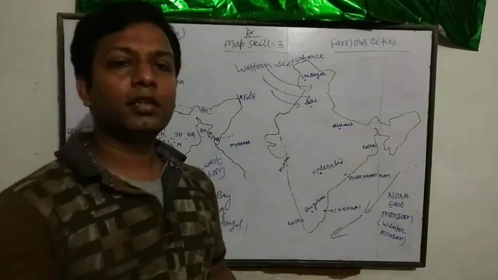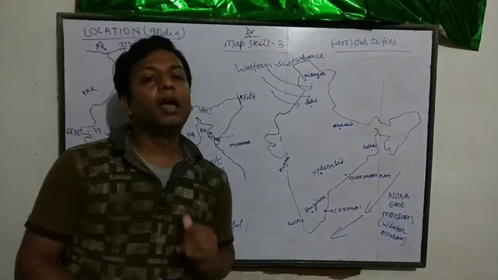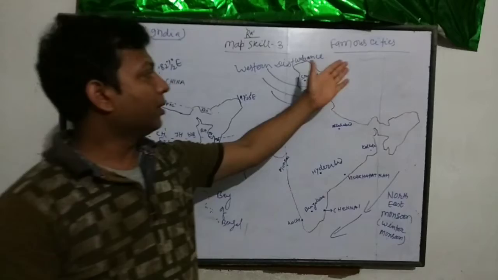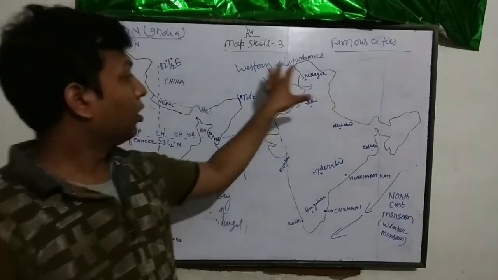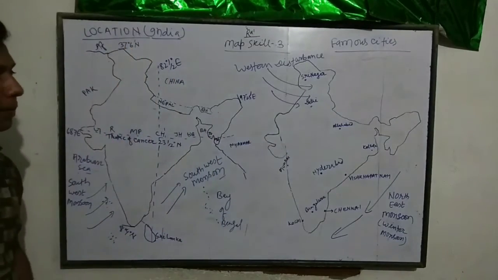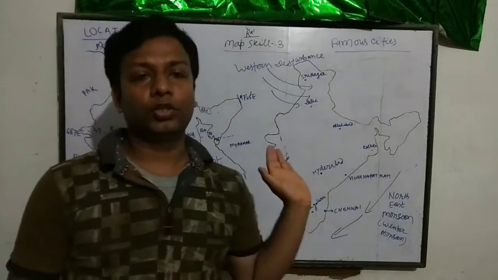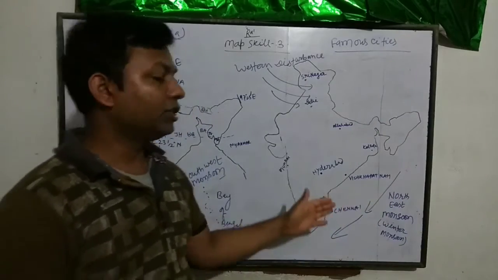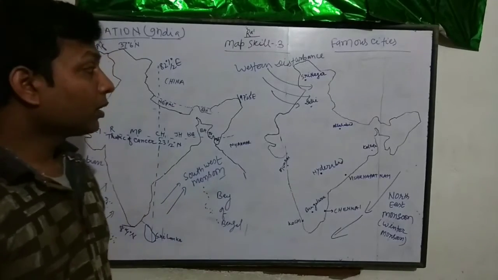Dear students, we are going to discuss today map skill 3. In this, we cover famous cities located on the map, demarcation of famous cities and location of India, and about the monsoon's direction: southwest monsoon, and returning monsoon, that is northeast, that means winter monsoon, and western disturbance.